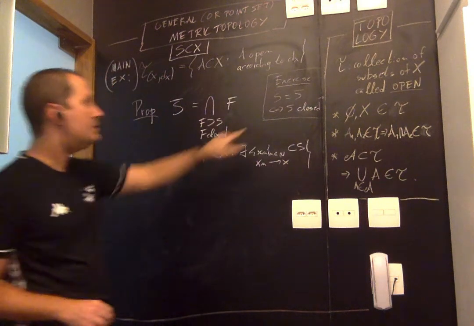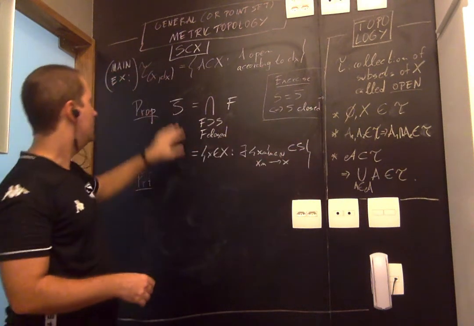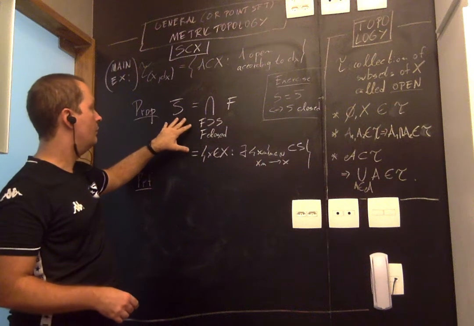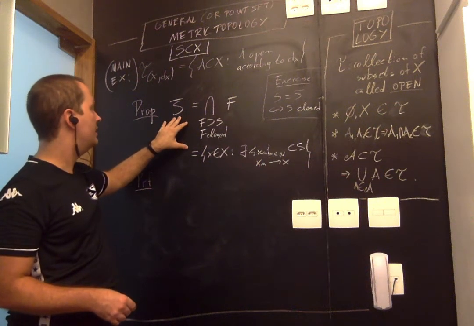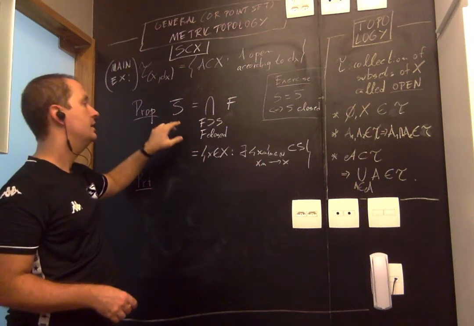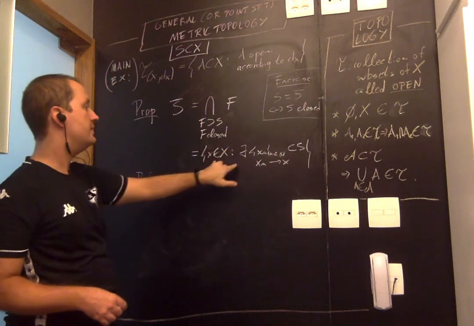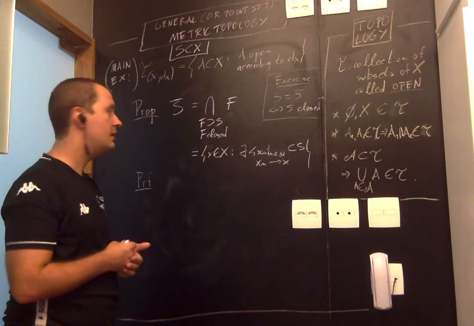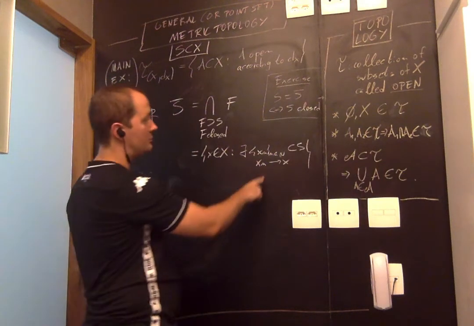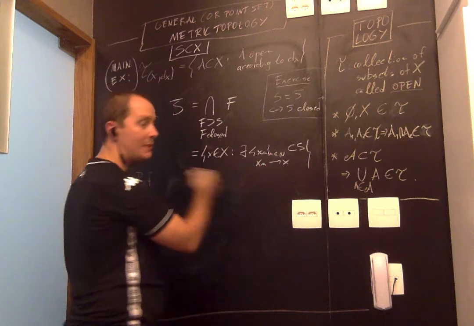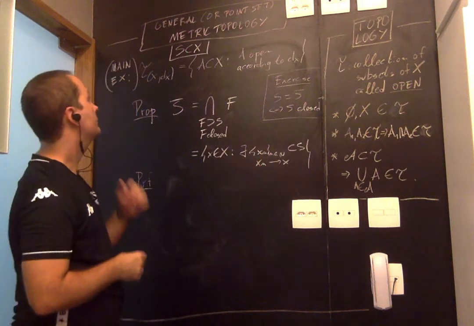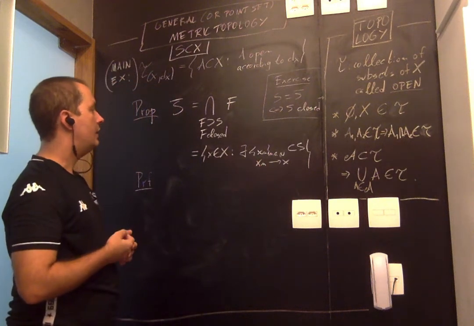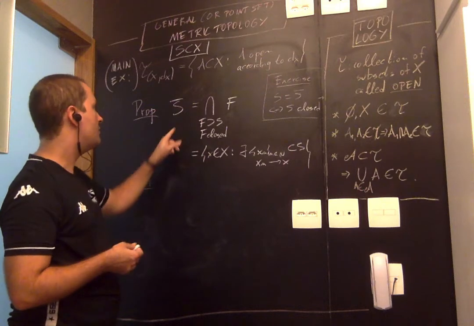Right, but so this holds in this general setting. What I'm saying in the setting of metrics is that we have this description by sequences, right? So why is this a metric description? Well, because convergence is given by the metric, right? Okay, and this is also related to what we proved before, right?